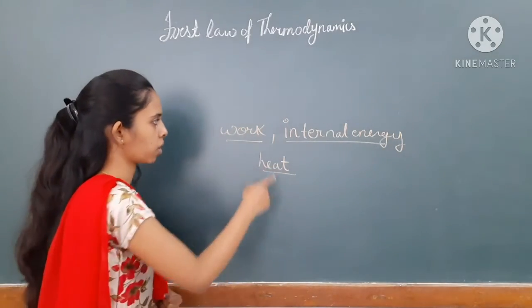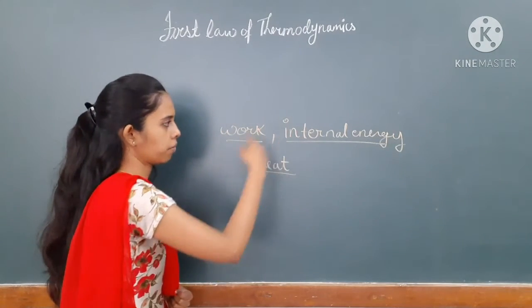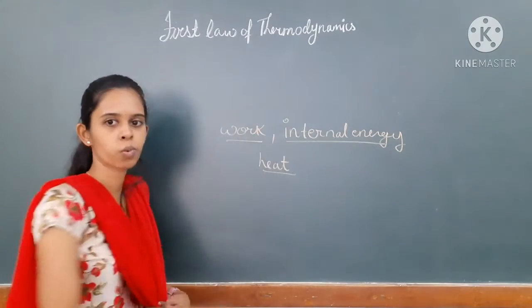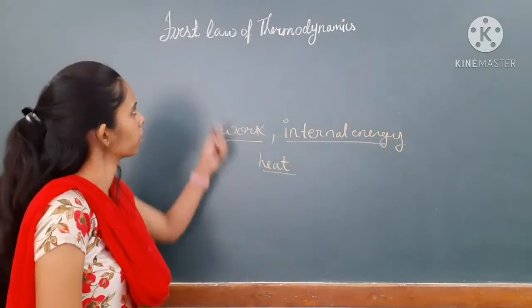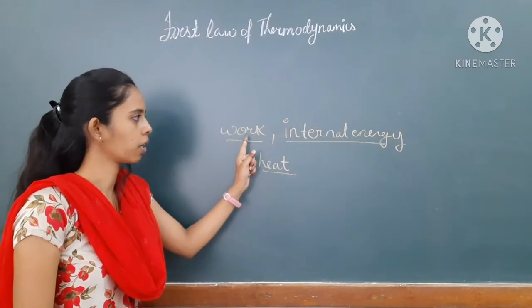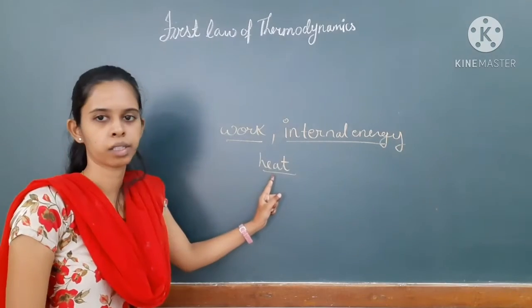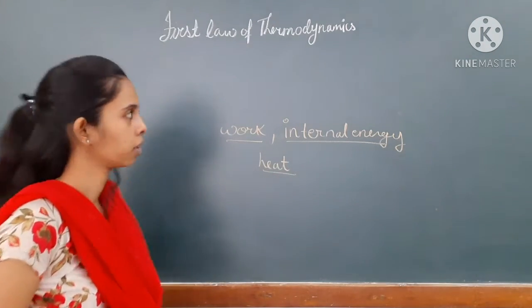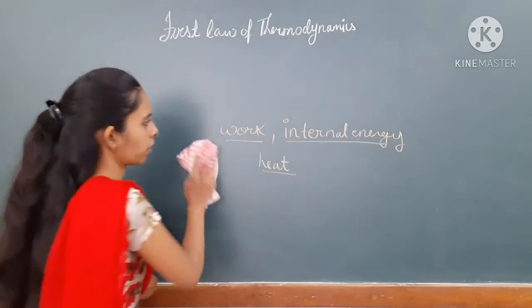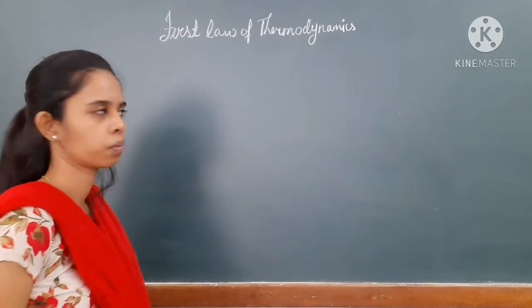So the relation of these three is called as what? First law of thermodynamics. So first law of thermodynamics gives you the relation between work, internal energy and heat. So let us see what is that relation between work, internal energy and the heat.